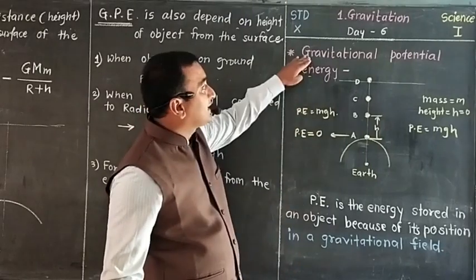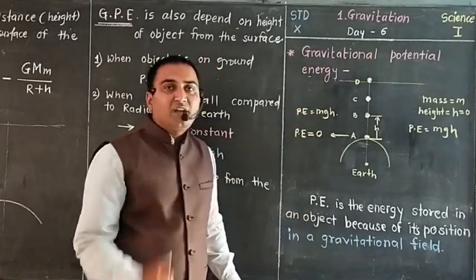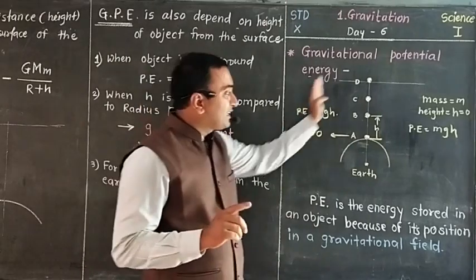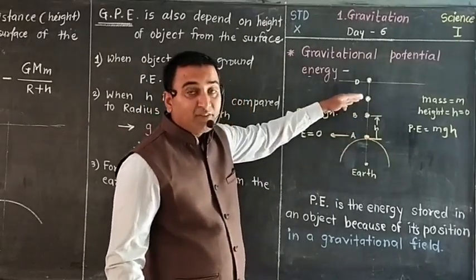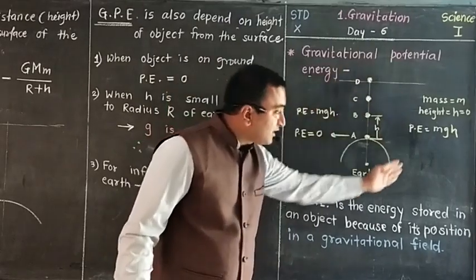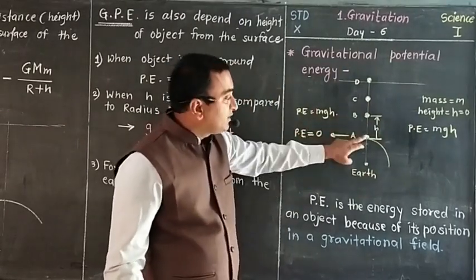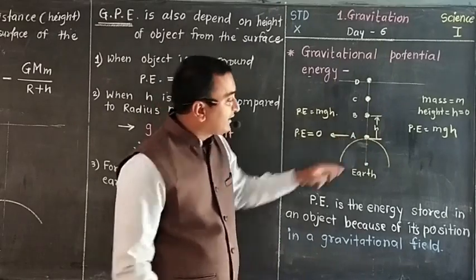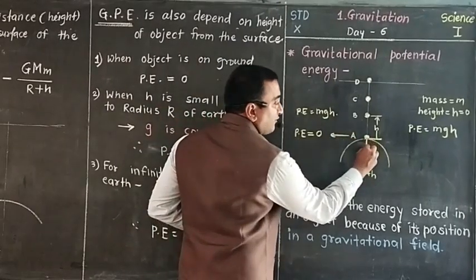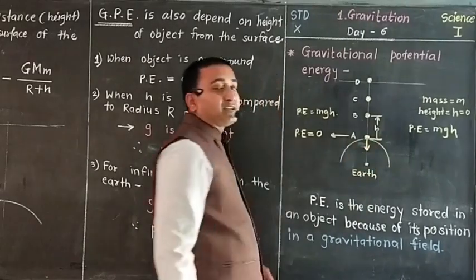Now we are discussing gravitational potential energy. Only one word is added. You are raising that object, but where are you raising it? Within the gravitational pull. When the object is at A, there is a force of attraction towards the center of Earth.